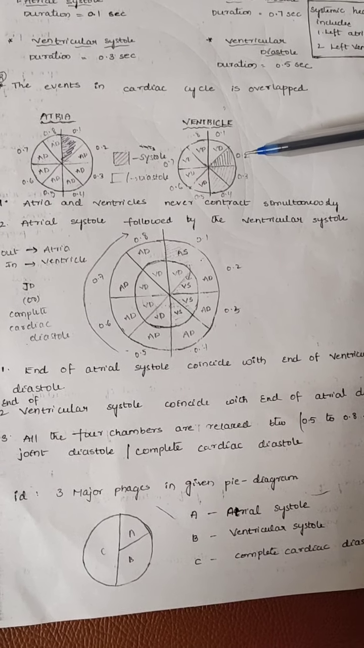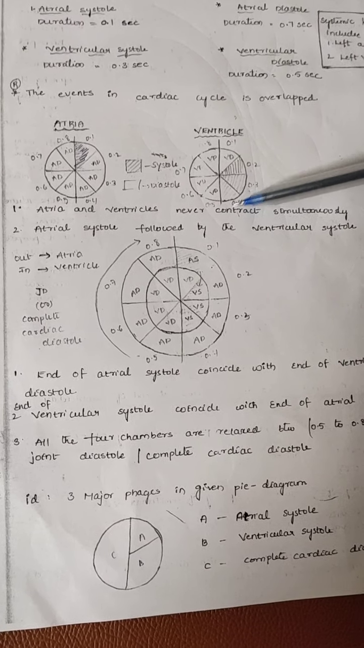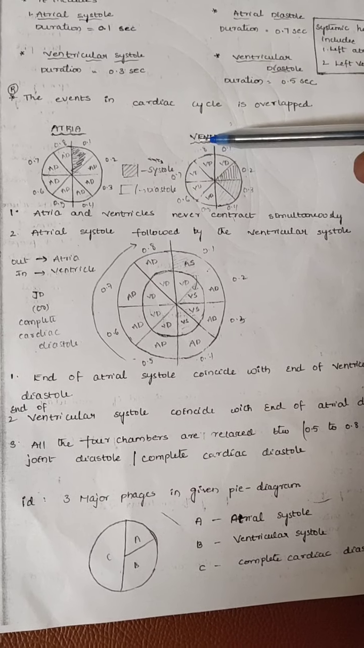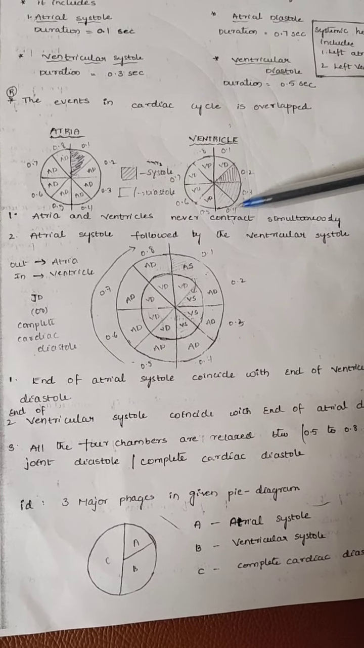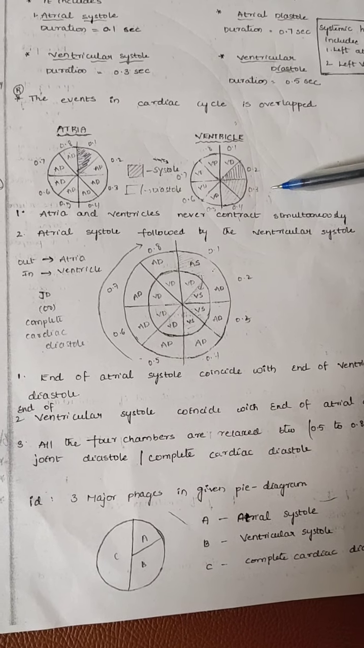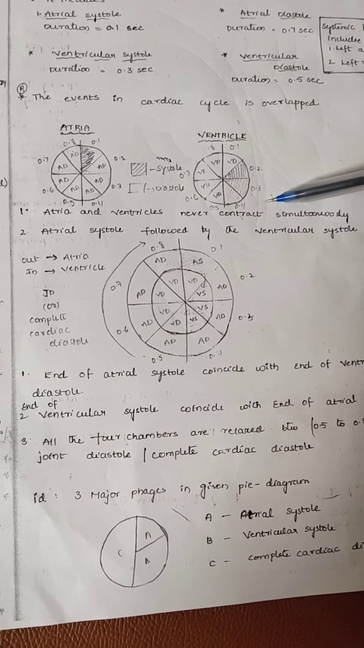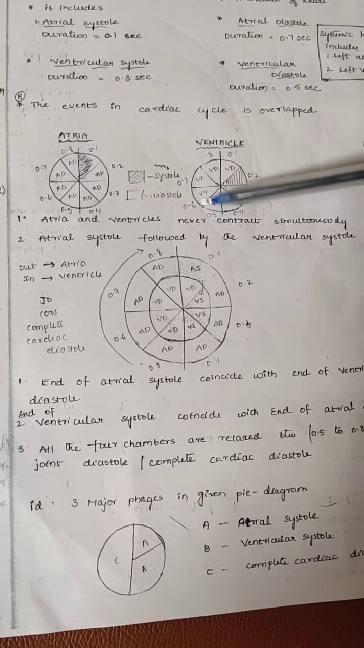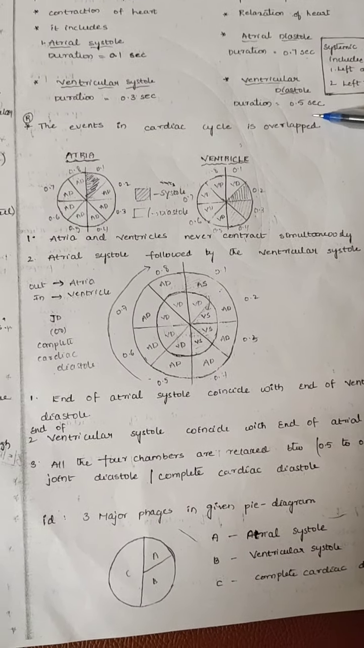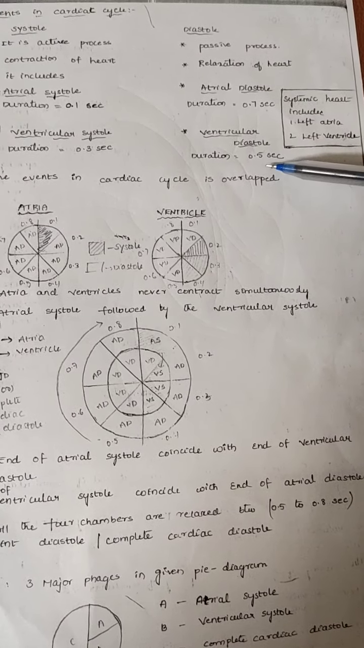0.3 seconds. That means 0.2, 0.3, 0.4. Here they are having a ventricular systole. Out of 0.8, 0.3 seconds is systole, so the remaining 0.5 is relaxation only, no? That's why relaxation means how many seconds? 0.5 seconds. That's why here I can write the ventricular diastole is 0.5 second.